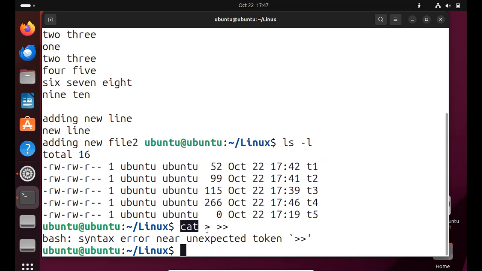We can replace with new data, or add new data to the file, using the greater than symbol. So these are the advantages of the cat command. The tac command is exactly the reverse order of cat, so it shows the content in reverse order.